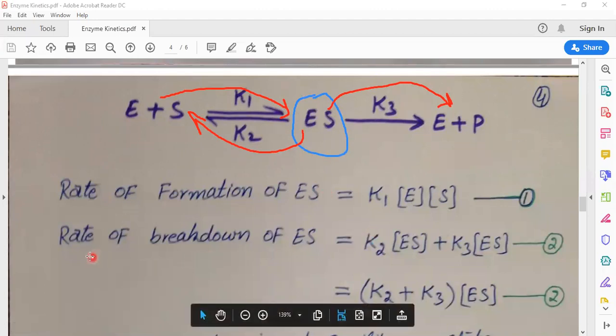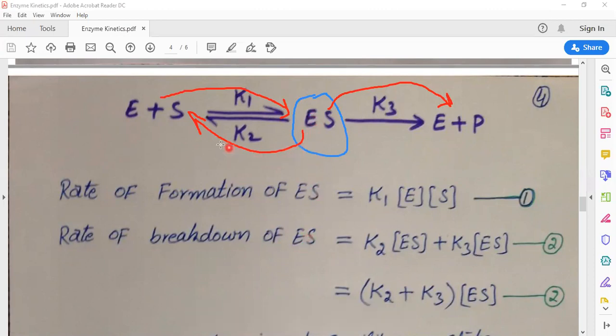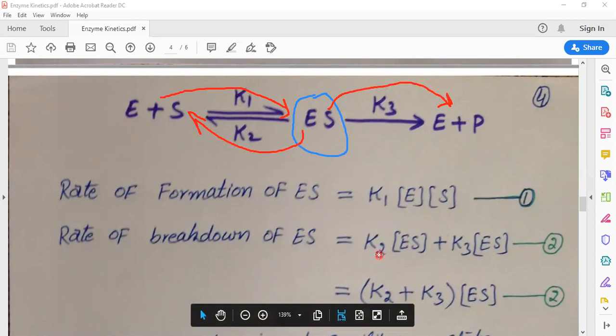And in equation 2, the rate of breakdown of enzyme substrate complex. Enzyme substrate complex breaks down in the first step into E plus S, in the second step into E plus P. Now we can write K2 times enzyme substrate complex plus K3 times enzyme substrate complex. This is equation 2.